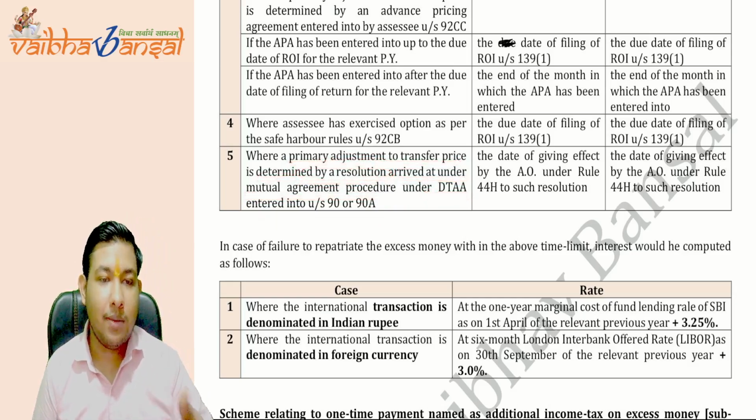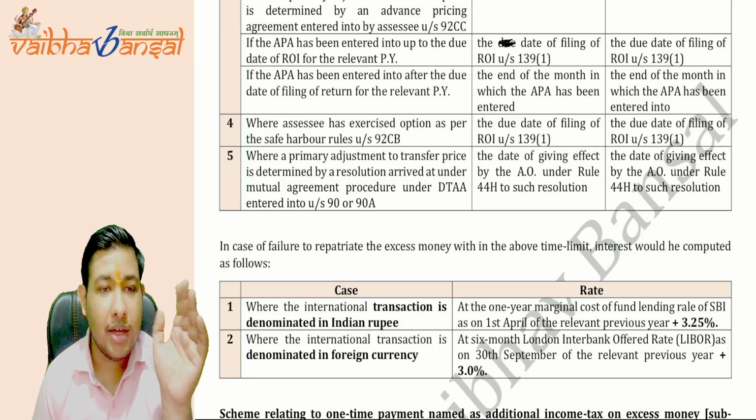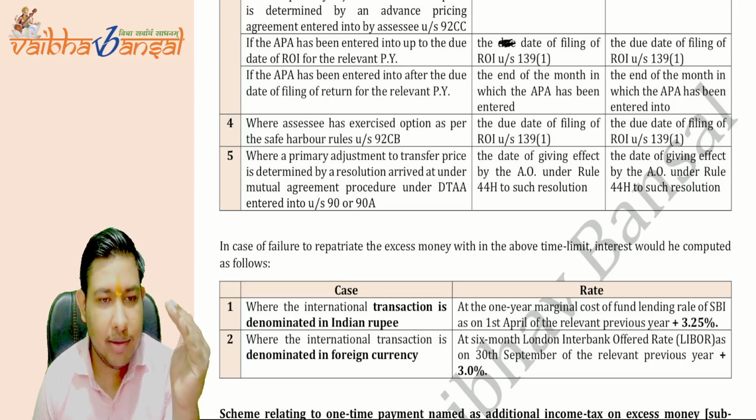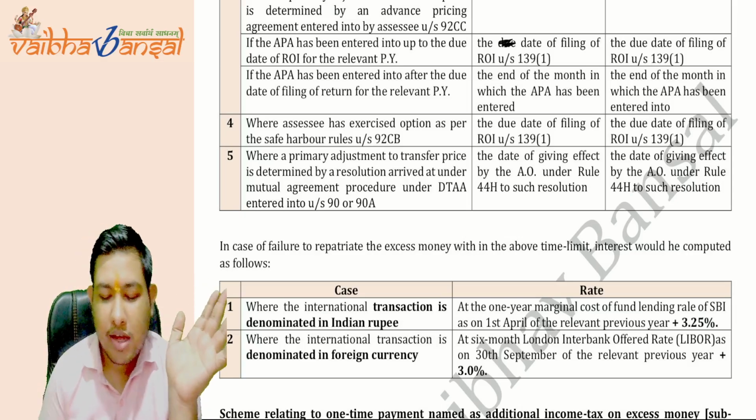There is a mutual agreement procedure under section 90 or 90A of the DTAA. If you see the model tax convention chapter, you will understand what the mutual agreement procedure is.